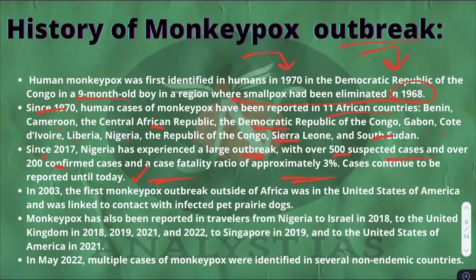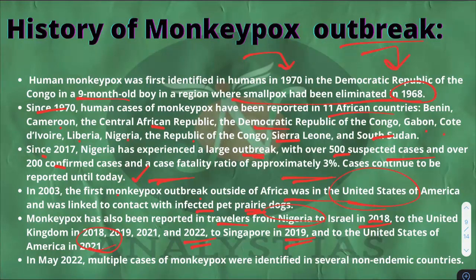In 2003, the first monkeypox outbreak outside Africa was in the United States of America and was linked to contact with infected pet prairie dogs. Monkeypox has also been reported in travelers from Nigeria to Israel in 2018, to the United Kingdom in 2018, 2019, 2021 and 2022, to Singapore in 2019 and to the United States of America in 2021 as well.